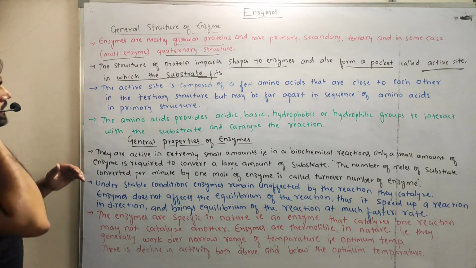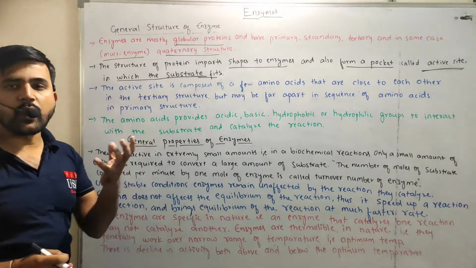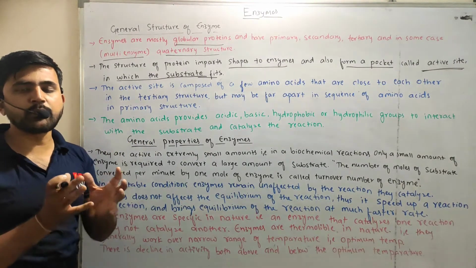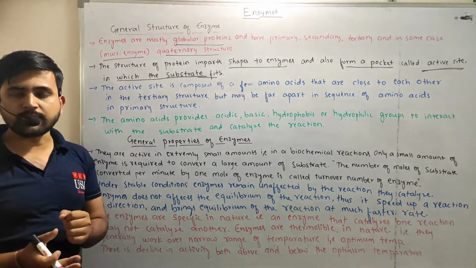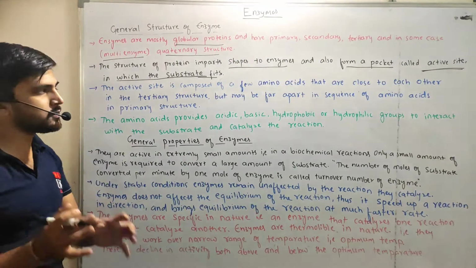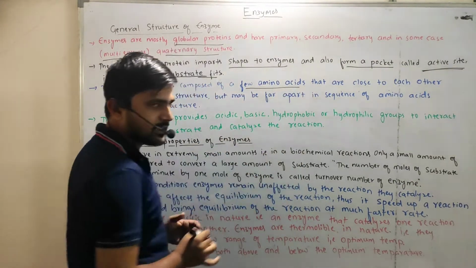And the next point is that the active site is composed of few amino acids, right? So active site is nothing but a special pocket-like structure where the substrate will fit. Okay, so that special pocket, that active site, consists of few amino acids.